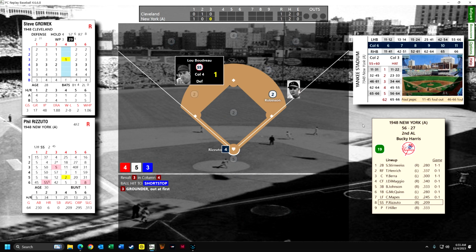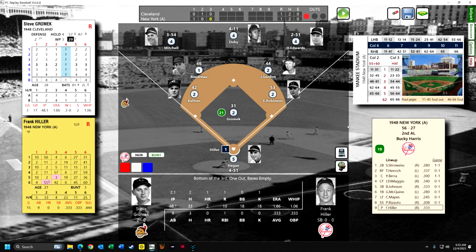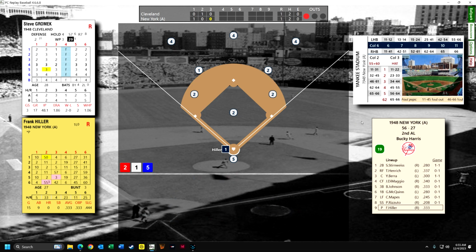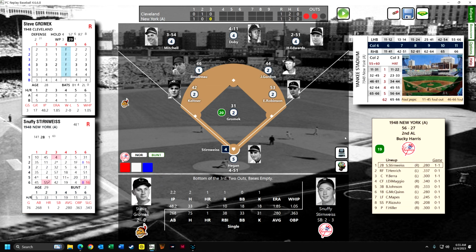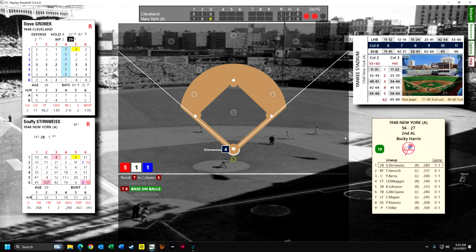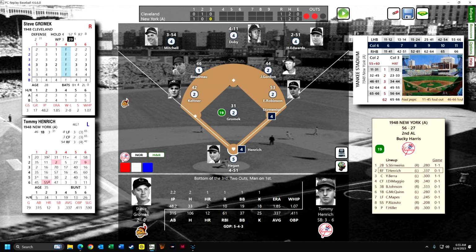This is not going to be a hit. It's going to be a ground out to Boudreaux. Now Hiller is up, and Gromik has 21 batters he can face yet. You can see over here Hiller has 19, and that's going to be a ground out to the pitcher. Sternweiss is up. He singled in the top of the first. Now he walks, and you can see he's a 4 runner. 5 is the best. So I could change this to go for it, where he'll try to run the bases more recklessly, play it safe if I'm behind in the last inning or something, but I'm just going to put it on normal.